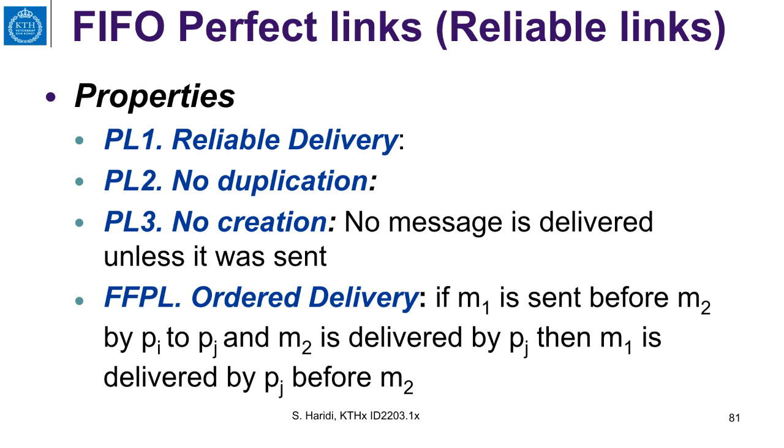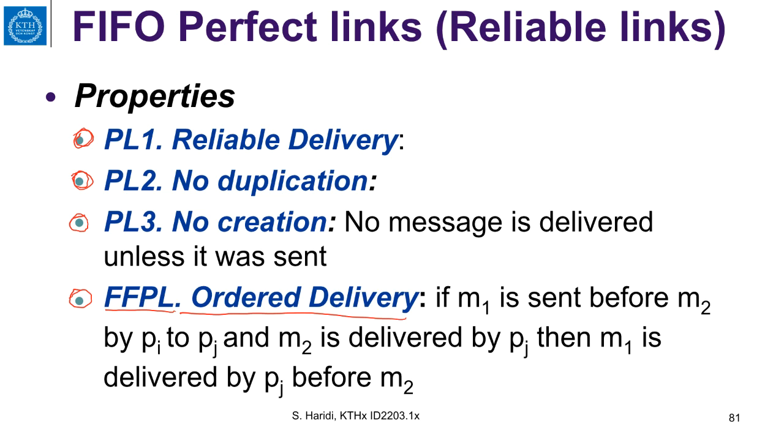So now let us go to another type of perfect link, which we call the FIFO perfect link, or reliable FIFO perfect link. What are the properties of a FIFO perfect link? It has reliable delivery, PL1, it has no duplication, and no creation. But then we add an extra property, which is called the FIFO perfect link property, and this is called order delivery. So let us see what this means.